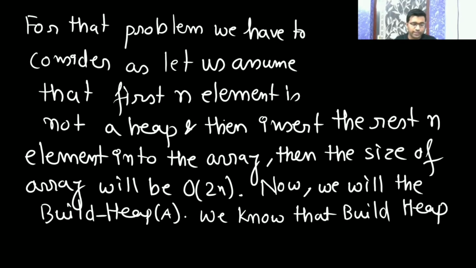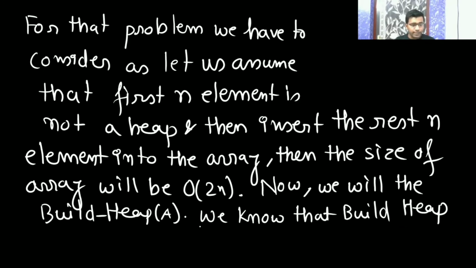So first you write this, and if you're done with the writing, then you can let me know. For that problem we have to consider, let us assume that the first n elements are not a heap. Whenever they ask you that it is not necessarily one after another, then assume that it is not a heap. Then insert the rest n elements into the array. Then the size of the array is going to be 2n.